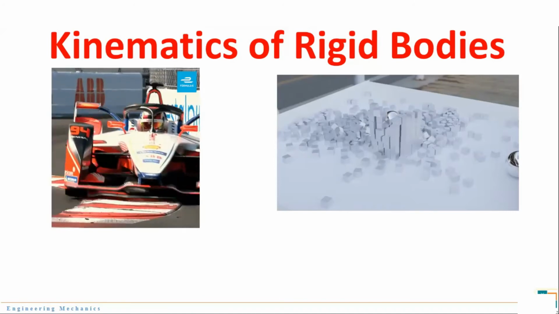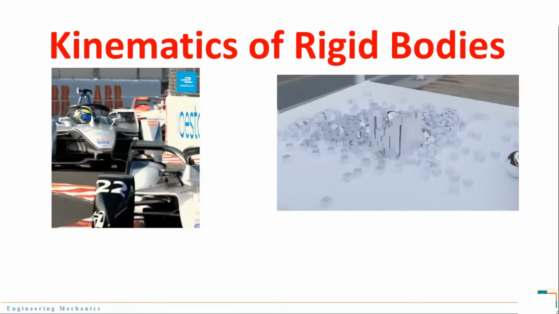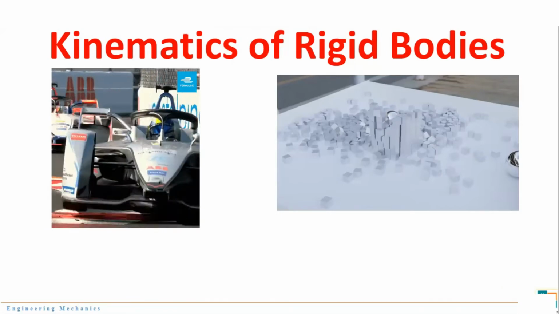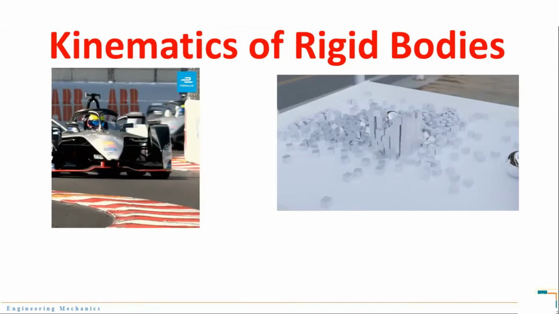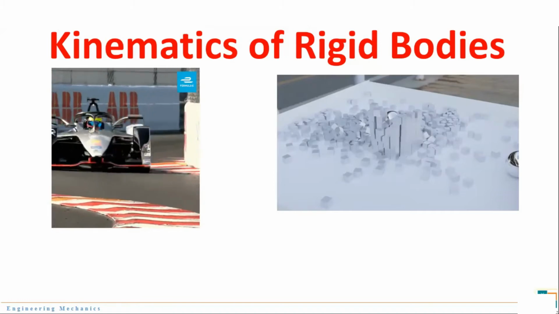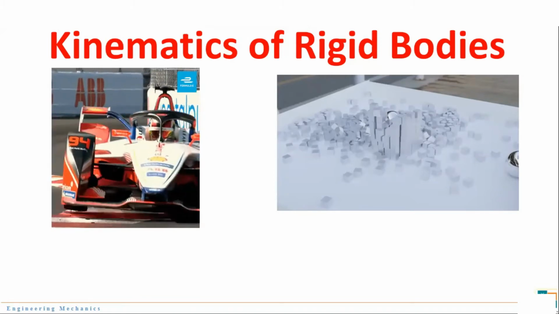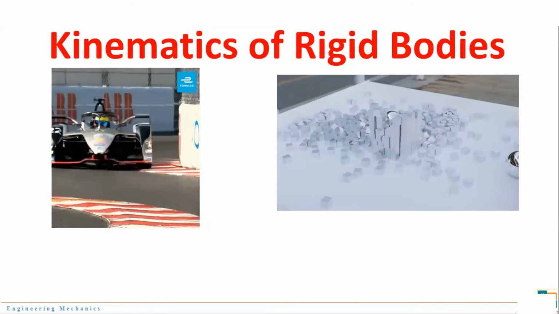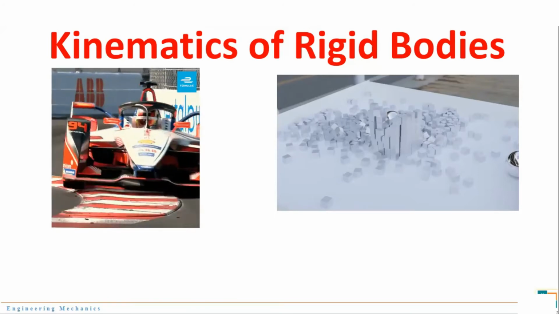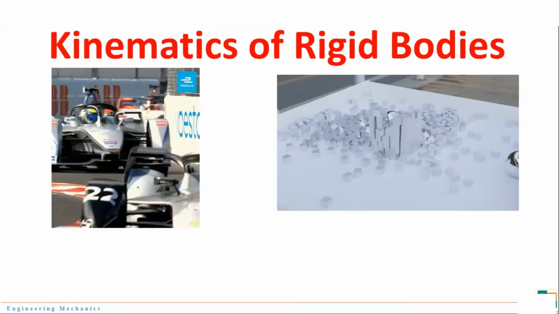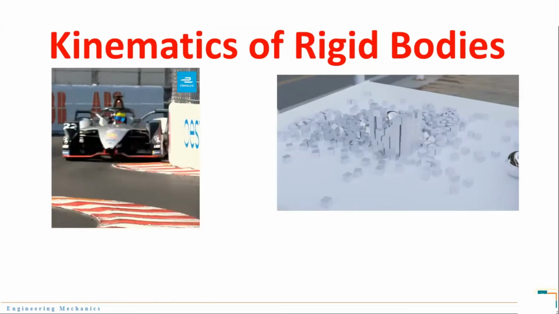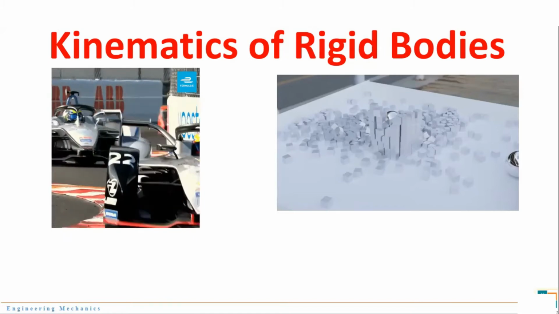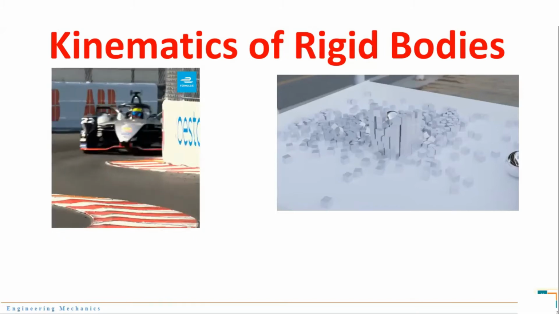Hence we can say that the steel ball is a rigid body, that is, it does not deform on application of force. So this is known as rigid bodies. Hence in this topic, kinematics of rigid bodies, we will find out velocities, acceleration, etc. for an object which is a rigid one. That means it is a non-deformable object.